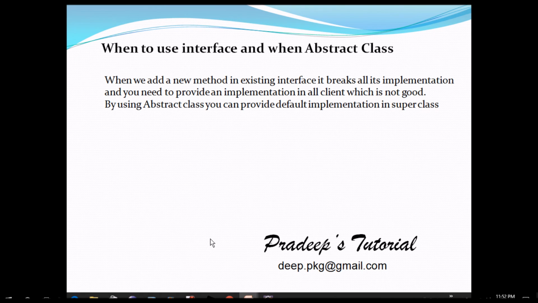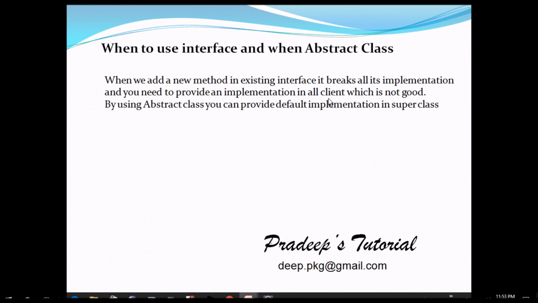Now, when to use interface and when abstract class? This is a very important question, and it is basically for 3+ year experience people. So when we add a new method in the existing interface, it breaks all its implementation, and you need to provide an implementation in all clients, which is not good. By using abstract class, you can provide default implementation in superclass. So in that case, abstract class is fine. We can use abstract class. But in this case, if we use interface, then in all the subsequent classes or all the child classes, we have to define the method, because we cannot define the method in the interface.